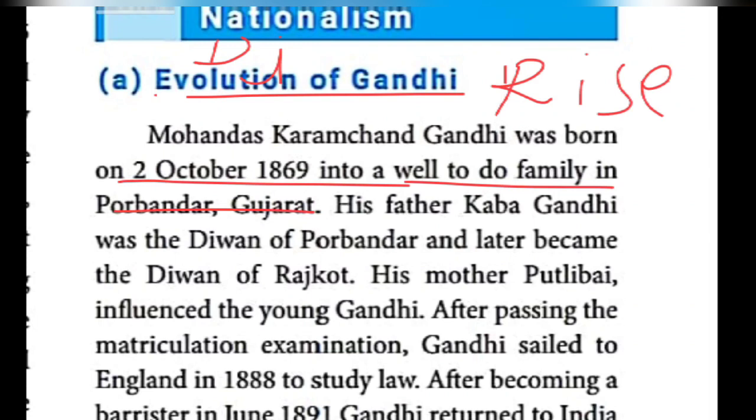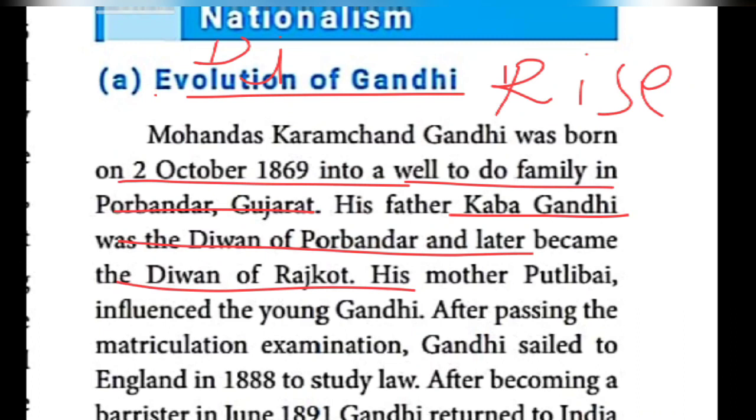Okay, his father's name, what? Kaba Gandhi. Yes, his mother's name Putli Bai. Yes, his mother's name what? Putli Bai. Yes, so Gandhiji's father, Kaba Gandhi, was the Diwan of Porbandar. Yes, Diwan in the sense, what is that? Minister. Minister of Porbandar. And later he became the Diwan of Rajkot.